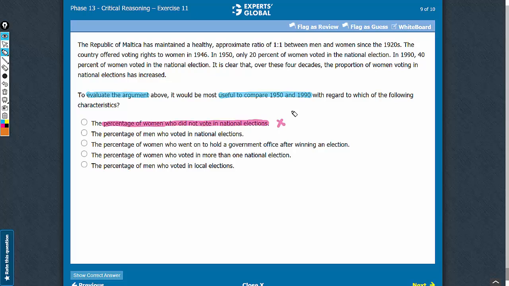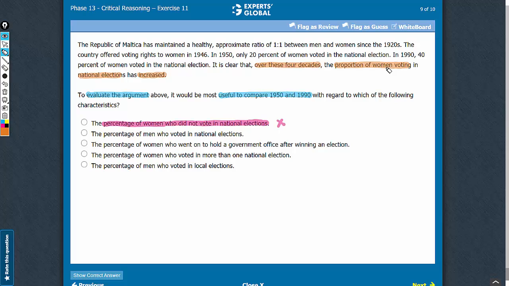Answer choice B, the argument mentions that over the last 4 decades, the proportion of women voting in national elections has increased. This conclusion talks about the proportion of voting women among all voters. However, the argument makes no suggestion regarding the men who are voting.